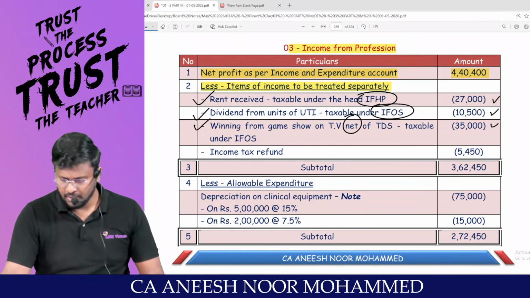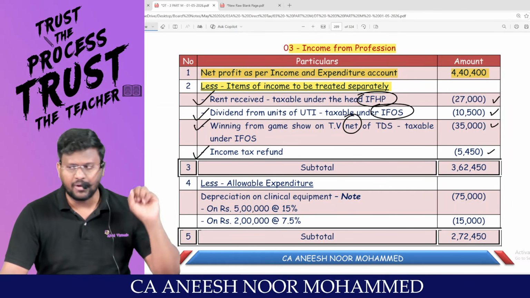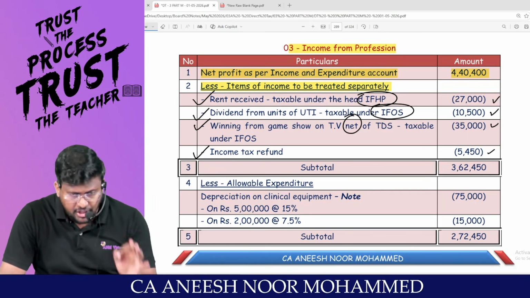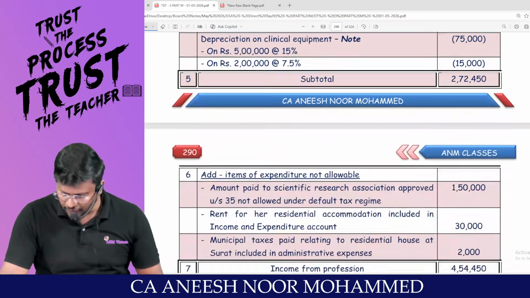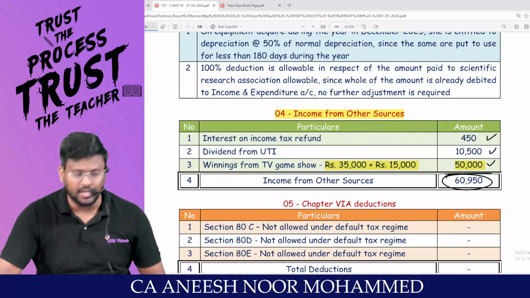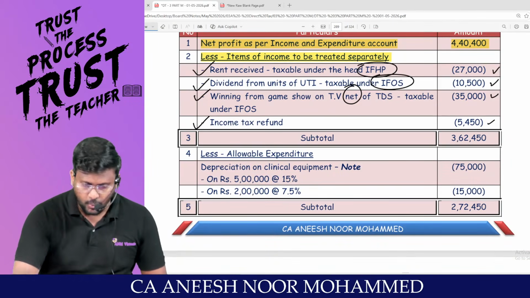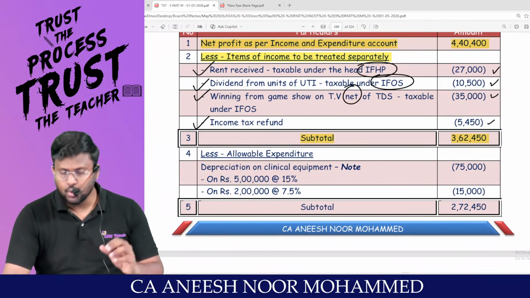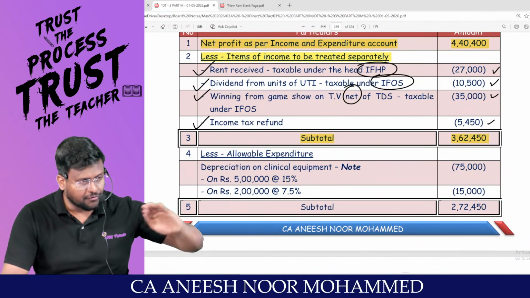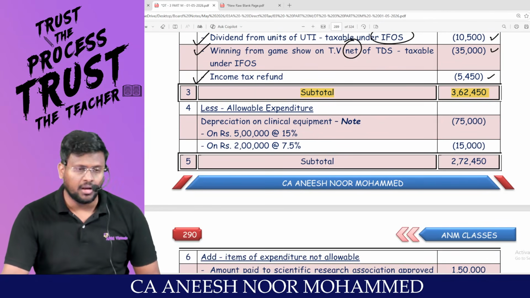Able to appreciate? Sir, income tax refund. How much money has been credited to P&L? 5,450. 5,450 should be reduced from PGBP, but only 450 should be included under income from other sources. Look, at the same time, we are ready with income from other sources. That's how you have to do the working, my dear lovable students. That's it. You will be getting the subtotal. That means this should be the ideal net profit. If you eliminate the impurity from the other heads, you will be getting the PGBP net profit.